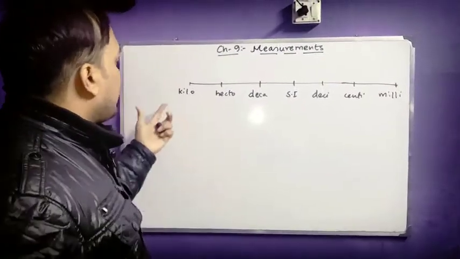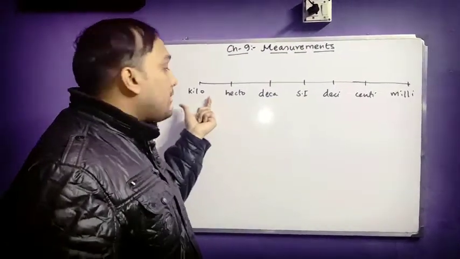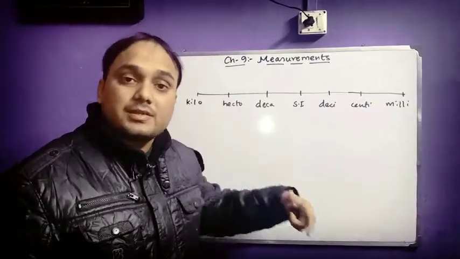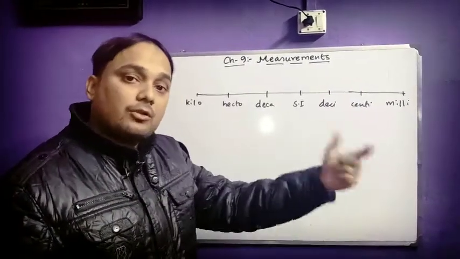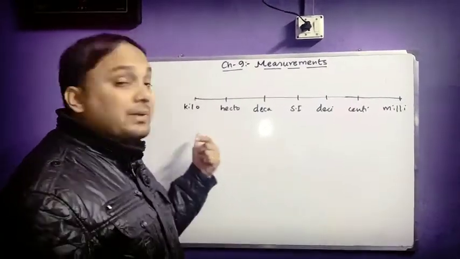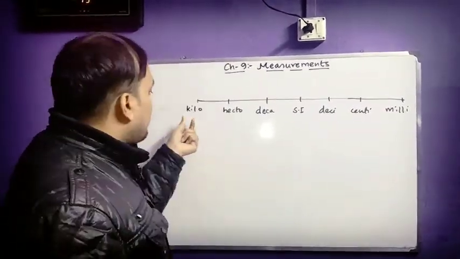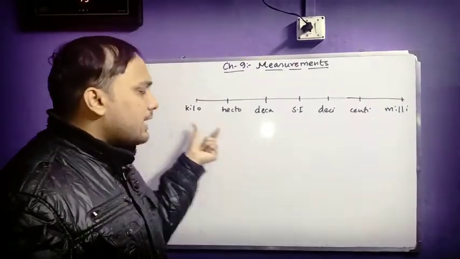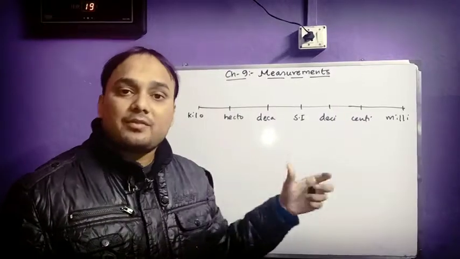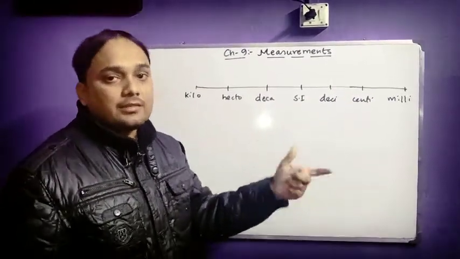See, I could have written kilogram here, but I have written kilo so that it represents not only kilogram but kiloliter as well as kilometer. So you can take it that this number line, these units are applicable for capacity, length and weight as well.